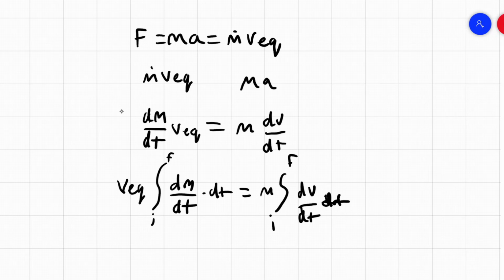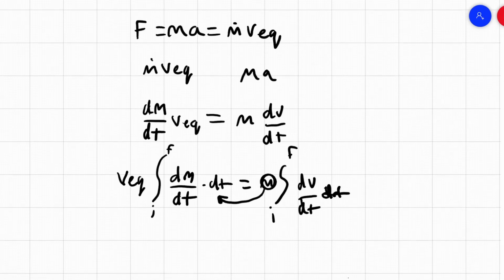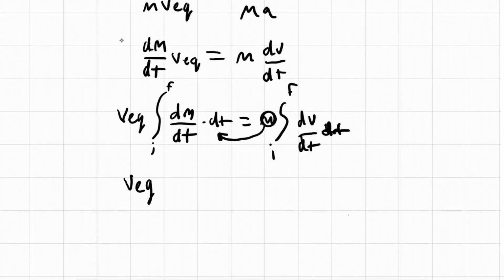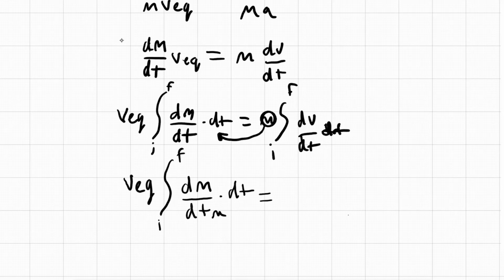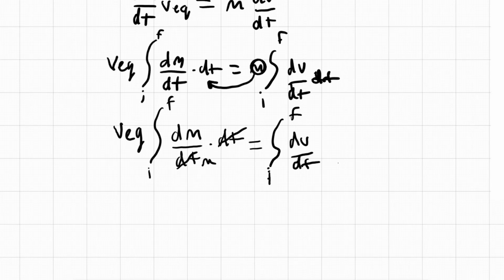Now let's move this m to this side of the equation. So we'll rewrite this as v equivalent times the integral of initial to final of dm over dt times m on the bottom times dt, which is equal to the integral from initial to final of dv over dt times dt.